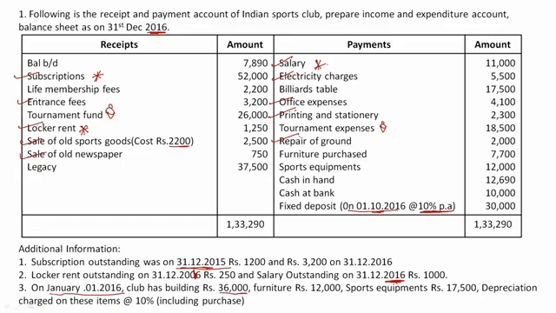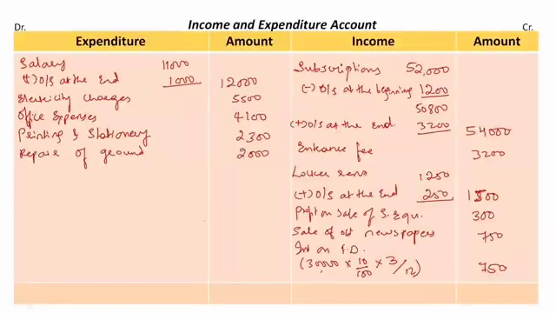So building, we have building at the beginning of the year, and during the year we have not purchased any building. Okay, check receipts and payments account. Have we purchased any building during the year? No. So we have buildings of rupees 36,000 at the beginning of the year. So we'll charge depreciation on that. Buildings, okay, 36,000 at the rate 10 percentage per annum. So 3,600 rupees is the depreciation from building.